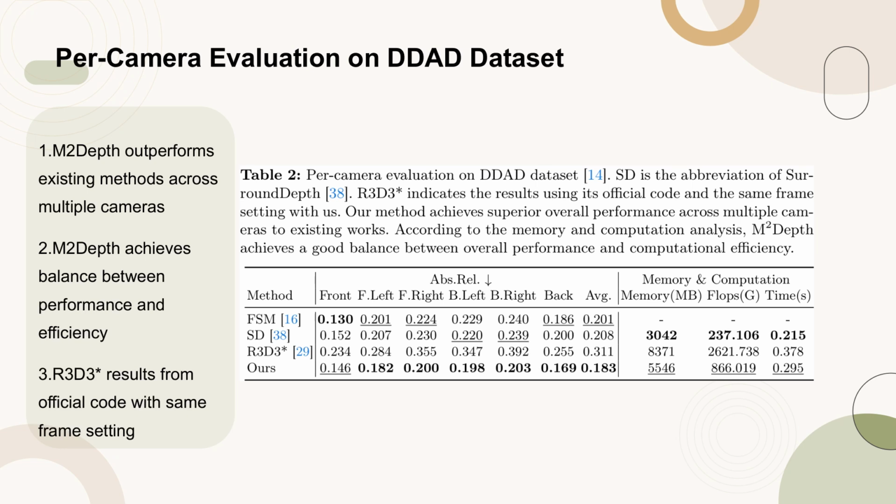The evaluation metrics include ABS REL, Sq REL, RMSE, RMSE log, and delta, which are reported for each camera view. Additionally, the table provides insights into the memory and computation efficiency of each method, demonstrating that M2 depth strikes a good balance between overall performance and computational efficiency. This balance is crucial for practical applications where resource constraints are a concern.